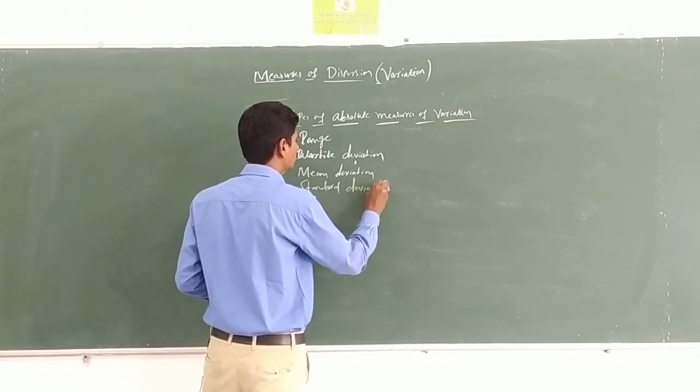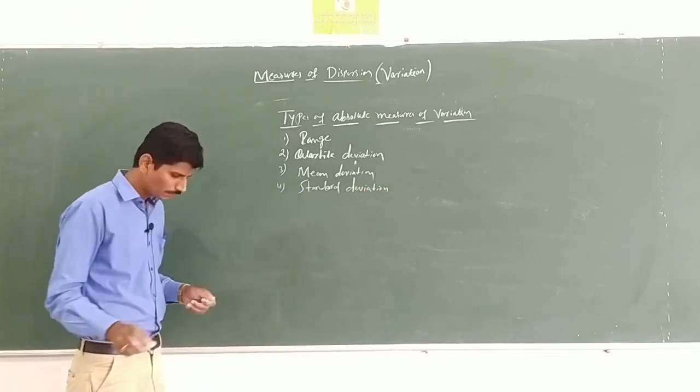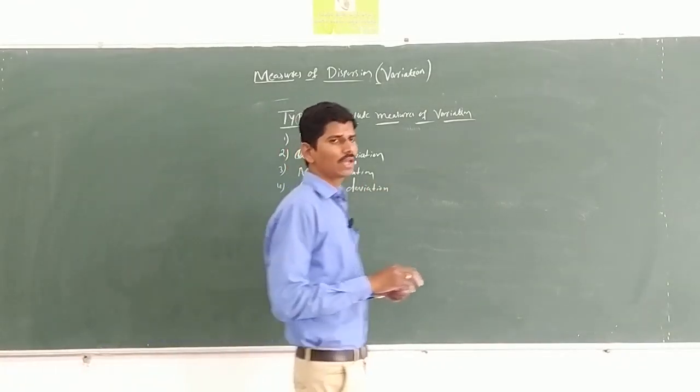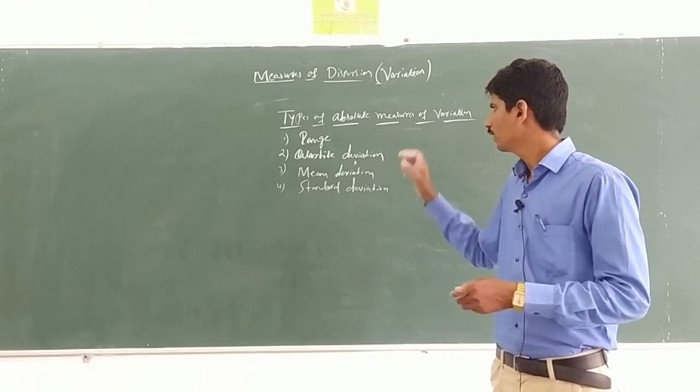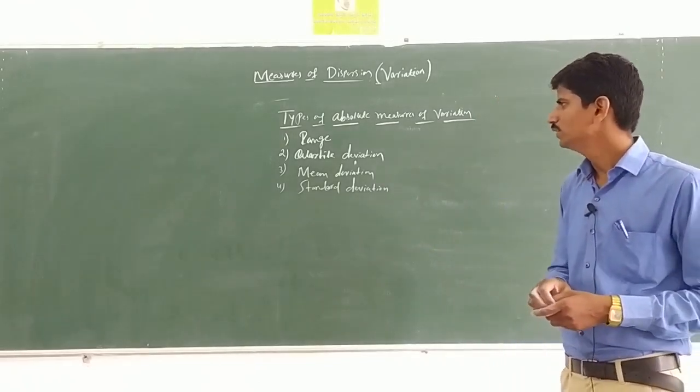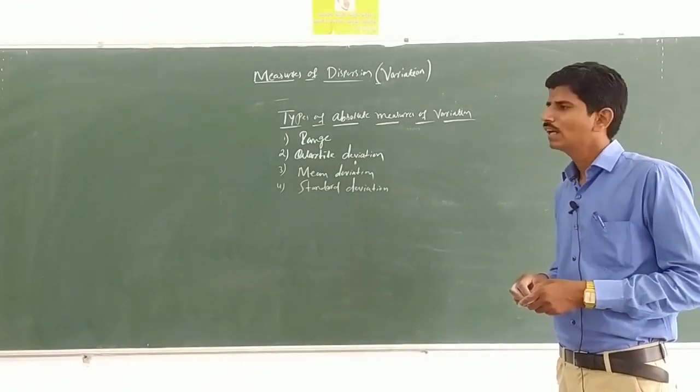Okay, there are totally 4 types of absolute measures: one is range, second quartile deviation, third one mean deviation, and fourth one is standard deviation.